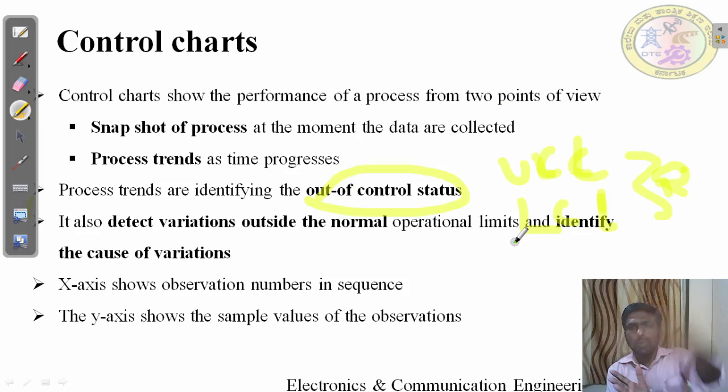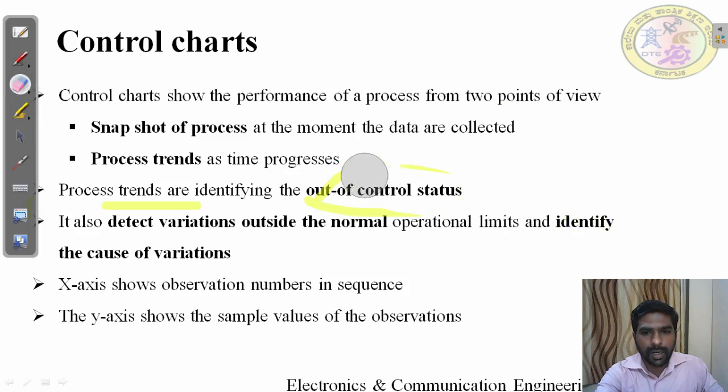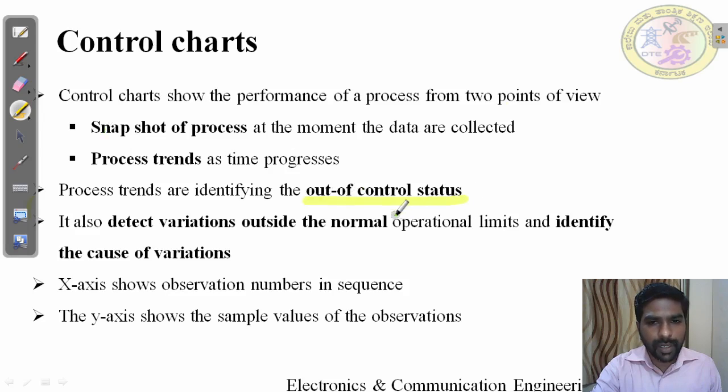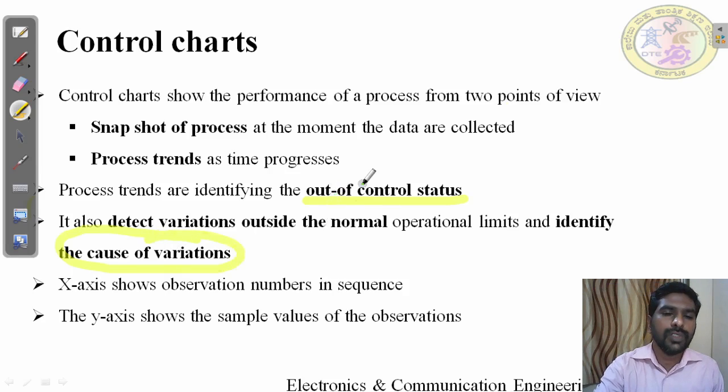If the process trend moves out of the upper control limit or lower control limit, you can say it is out of control. This is the way they identify whether it is out of range or out of control. When it goes above the upper control limit or below the lower control limit, it also detects the variation outside the normal operating limit and identifies the cause of the variation. It will not only find out the out of control. It will identify what causes the process to move out of control. Why at this moment, at this trend, did it go out of control? That actual cause will be identified in the control chart.